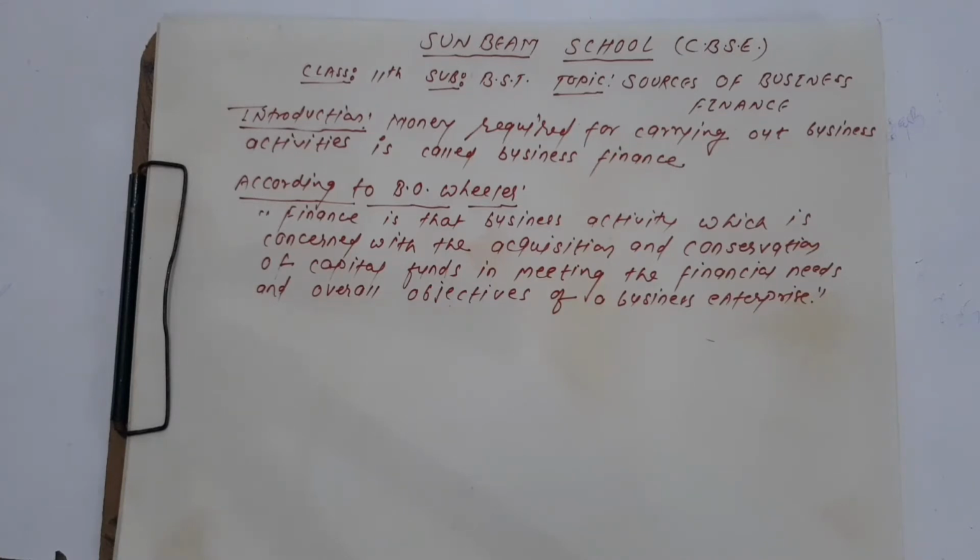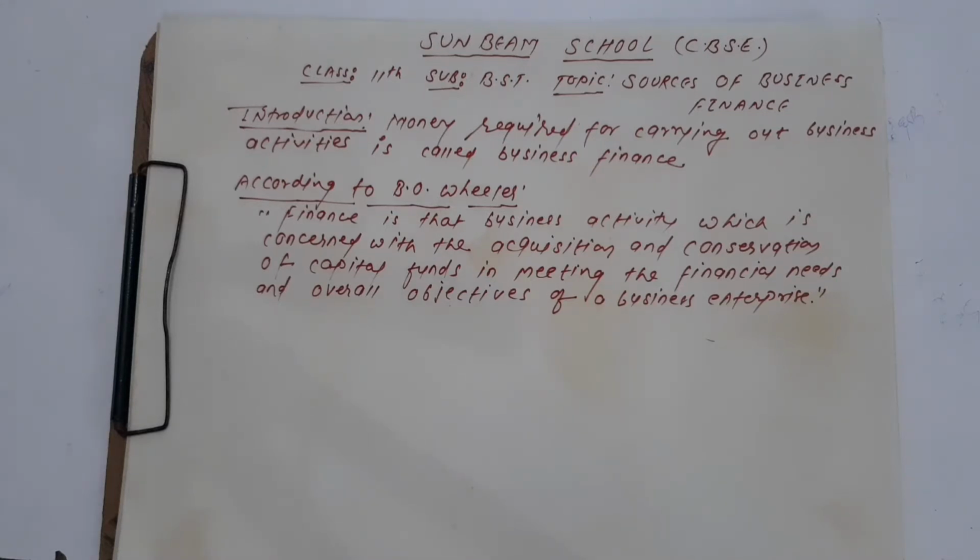Okay, now there are two types of capital also needed, fixed capital and working capital. Now I will explain here. This is a separate topic of fixed capital and working capital, which will come later.